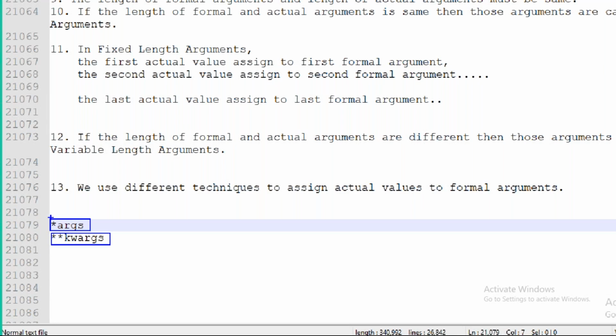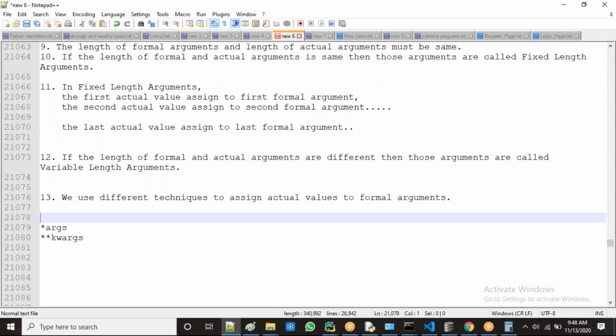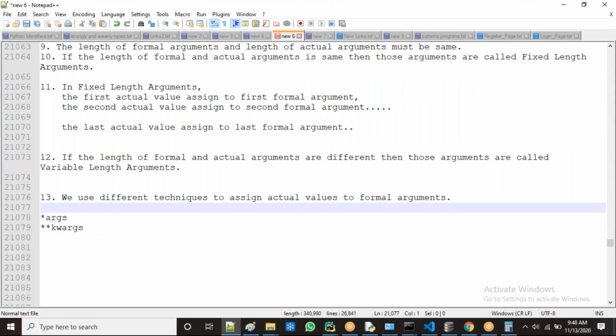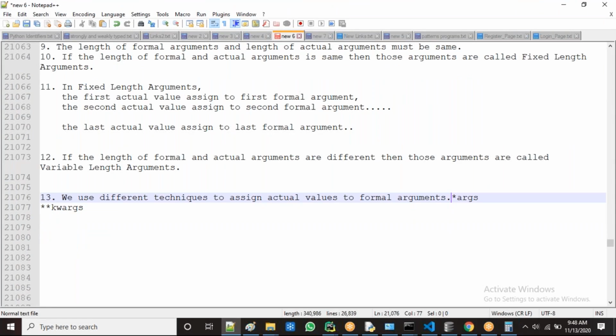Variable length non-keyword, variable length keyword. KW means keyword. Just take the names for now.